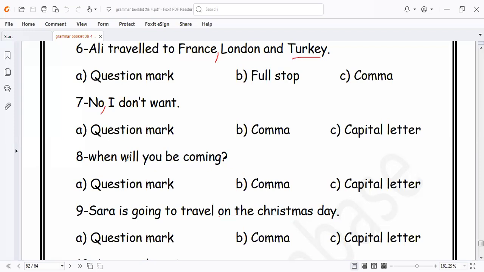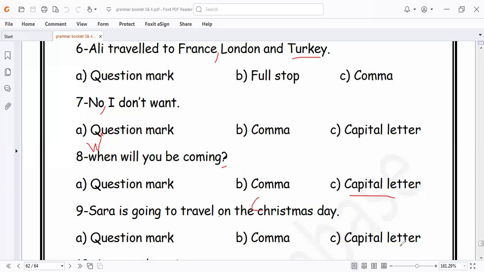Here we have: when will you be coming? So here I have a question mark. The punctuation mistake here is that "when" should be written in capital letter. Sarah is going to travel on Christmas day. Christmas day is famous, so I must write it in capital letter.